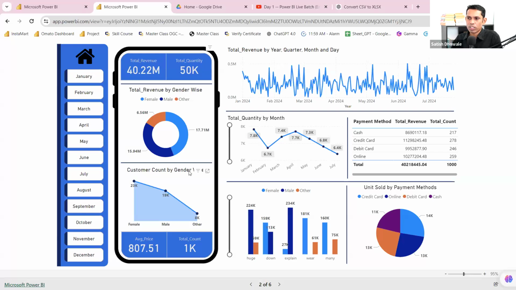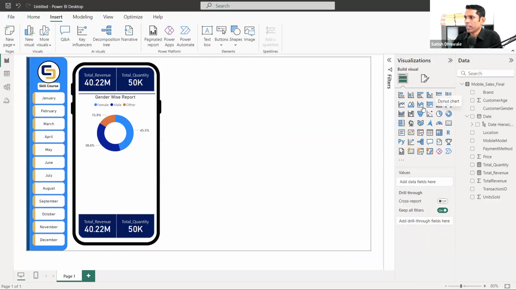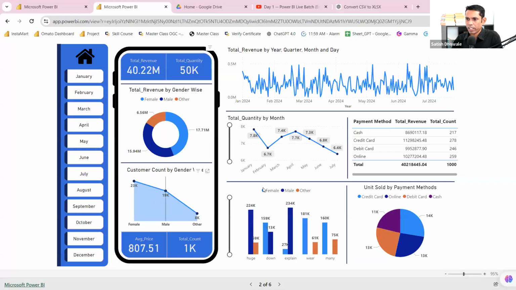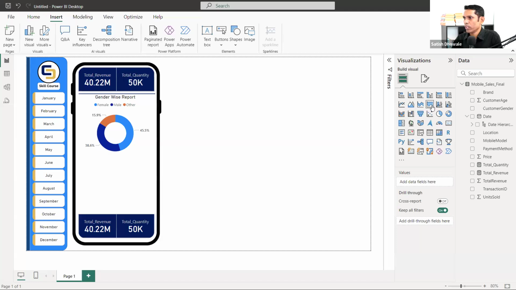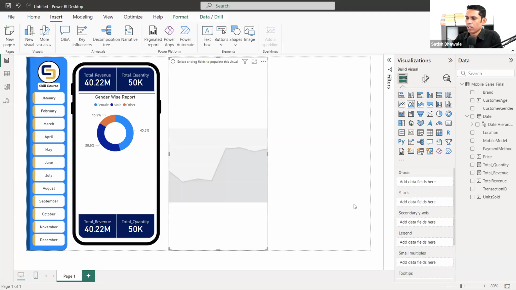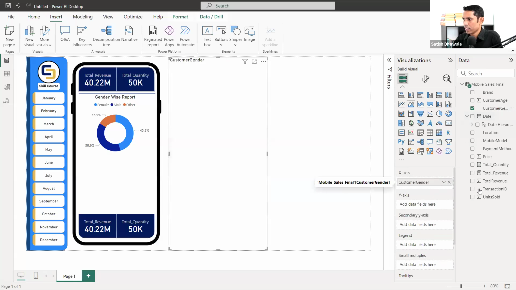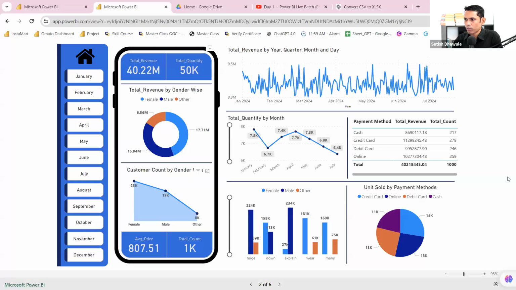Now I want to display customer count by gender wise, female, male, and other, in a line chart. Now I'm going to, it's line or area, it's an area chart basically. So let's go ahead and add this area chart. In this area chart, I'm going to drag customer gender first in the x-axis. In the y-axis, customer count. This is customer count by gender.